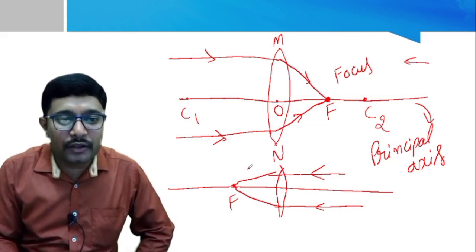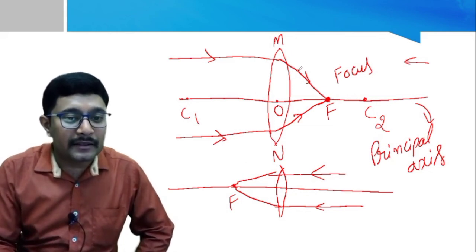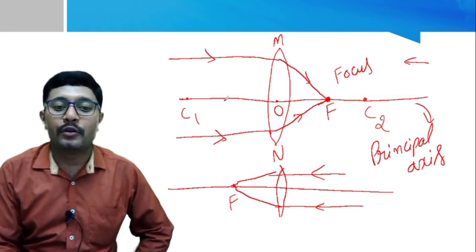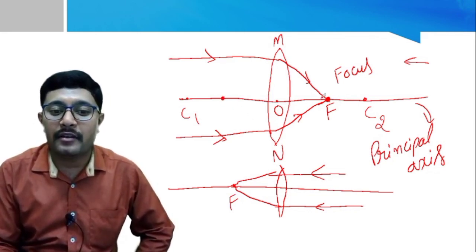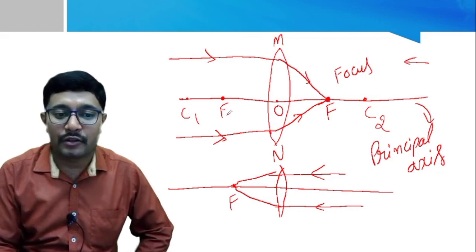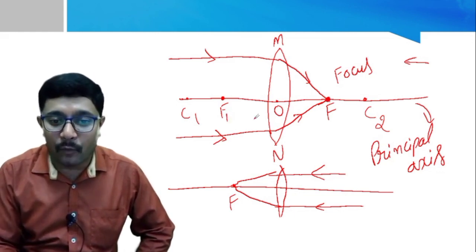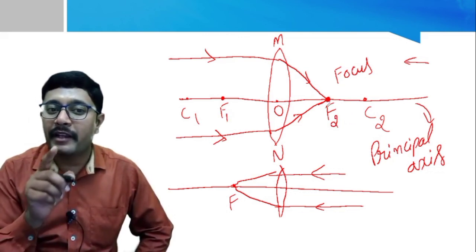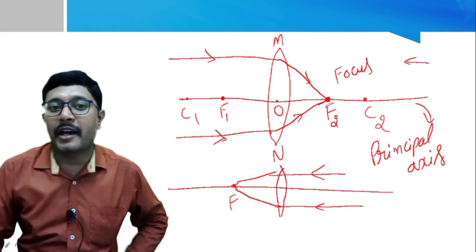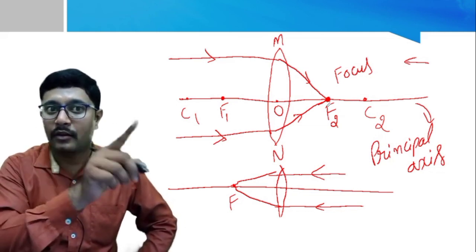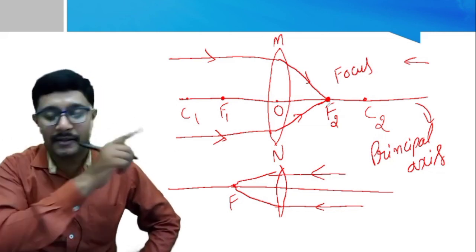So for that reason, every lens has how many focus? They have two focus, one focus here and one focus this side. One is towards the LHS and another towards the RHS. So we indicate them as f1 and f2. Clear? So every spherical lens has two focus, one each on either side.